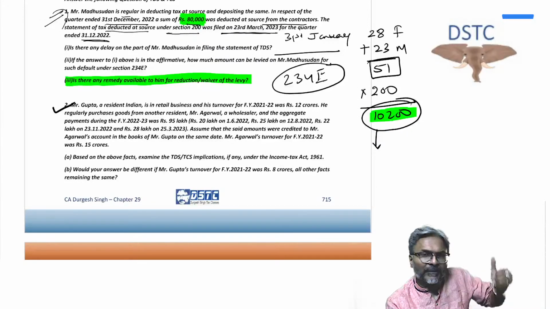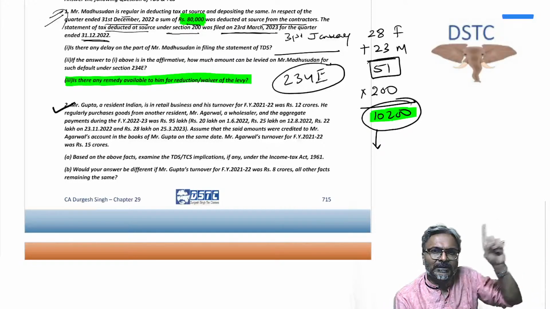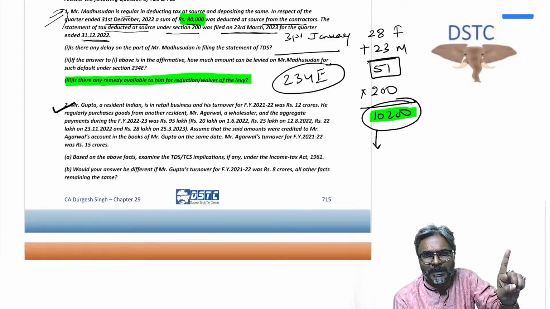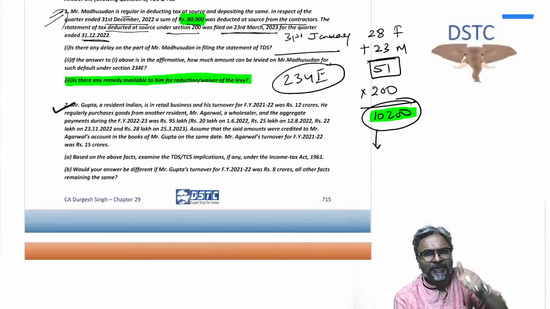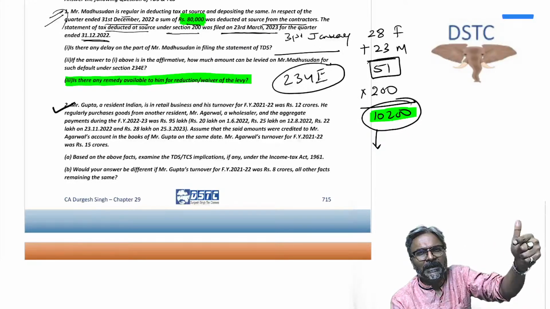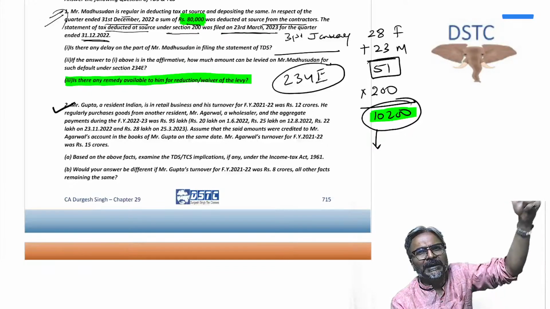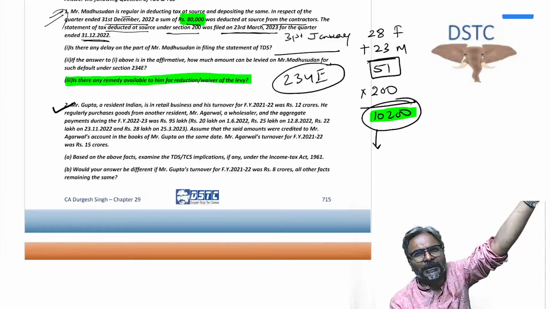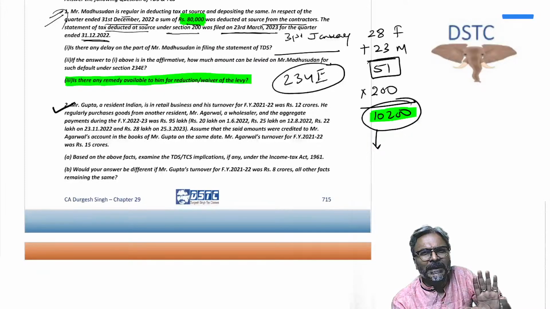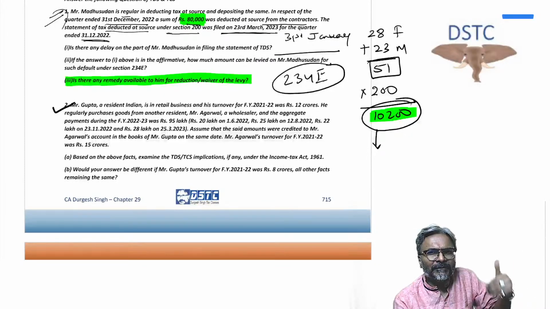Now, is there any way to get the waiver? CBDT only has the power, students, as far as waiver of interest and fee, or condoning the delay for late filing of returns. Only one authority has the power to give such a waiver, and that authority is the CBDT.